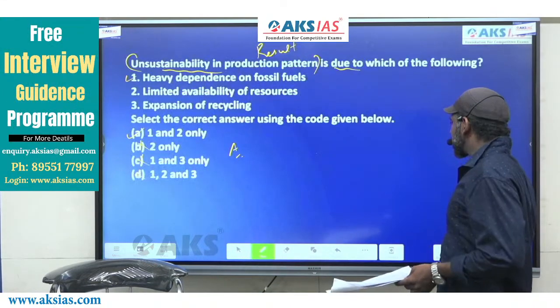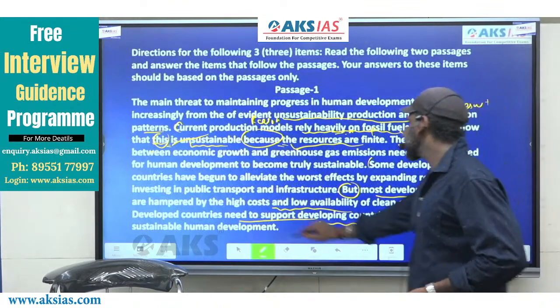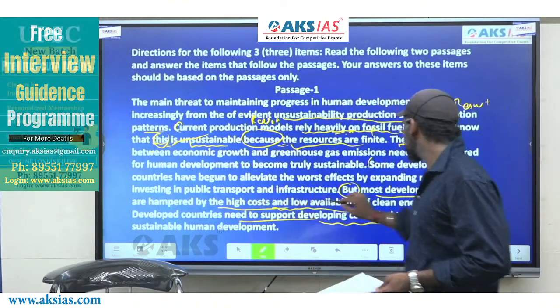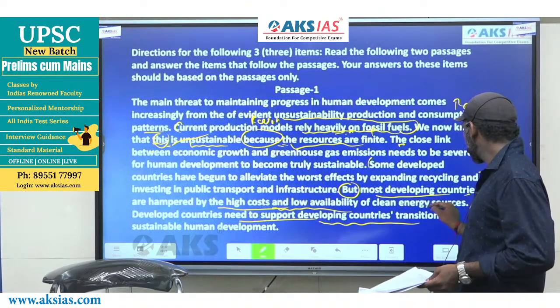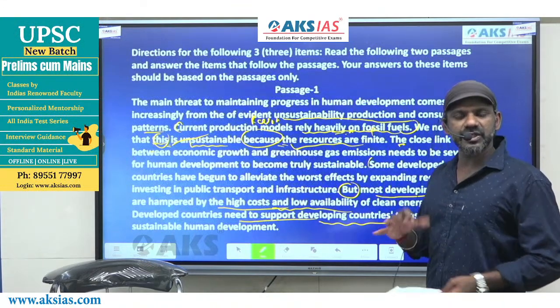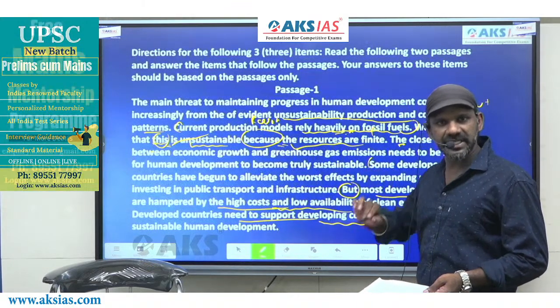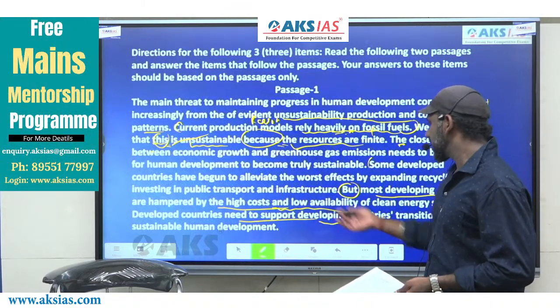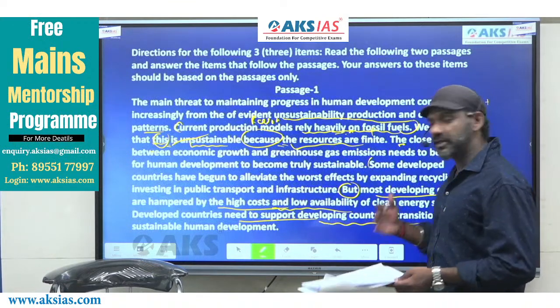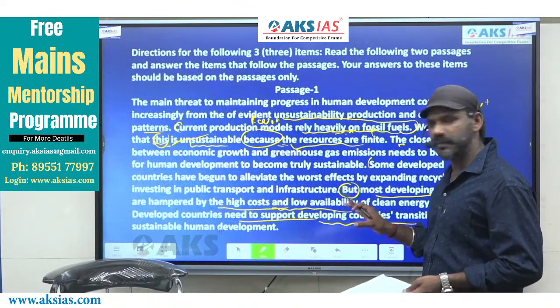The developing nations are unable to do that because of the high cost and low availability of clean energy resources. So if they are helped to overcome this barrier, the developed nations can support the countries' transition to sustainable human development.